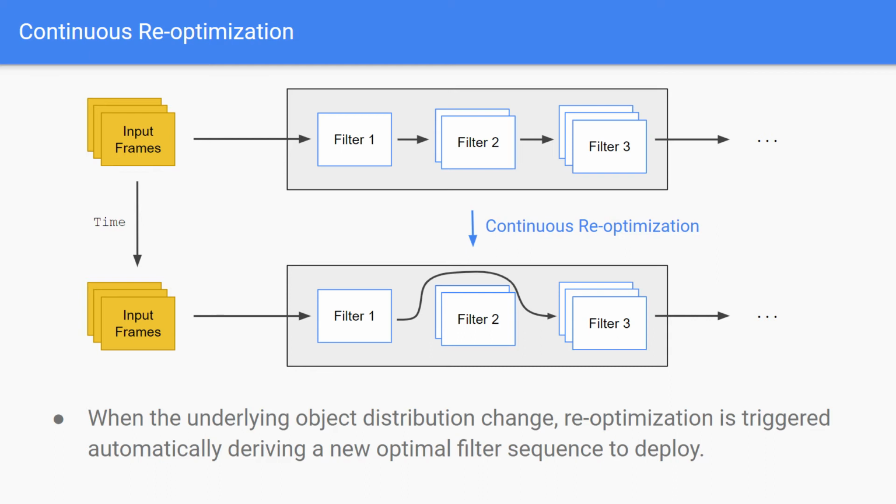The basic idea behind our proposal is to treat the selectivity of filters as a statistical population. In that way, we employ a change point test and monitor the underlying distribution of objects relevant to the query between two epochs and trigger reoptimization when the statistical properties change. Such a strategy can improve accuracy while maintaining a high frame processing rate.